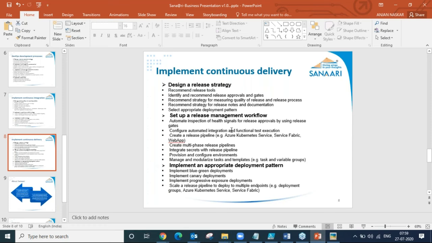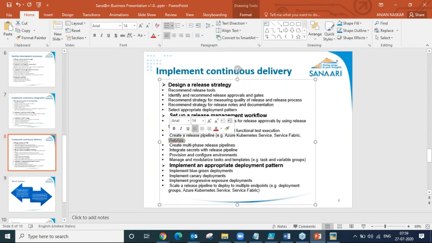For the release pipeline, if you want to have a release in Azure, like hosting or deploying the code base into an Azure web app, we can do that. If you want to deploy your code base on-premise, we can also use microservices, Azure Kubernetes Service, or an Azure Service Fabric cluster, and deploy the code base directly into the on-premise environments.